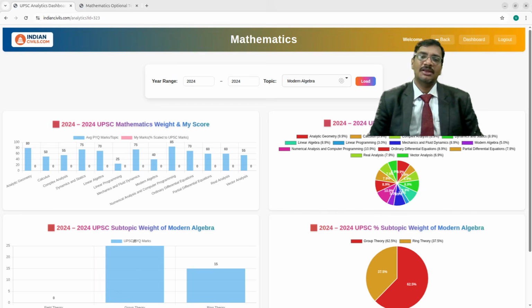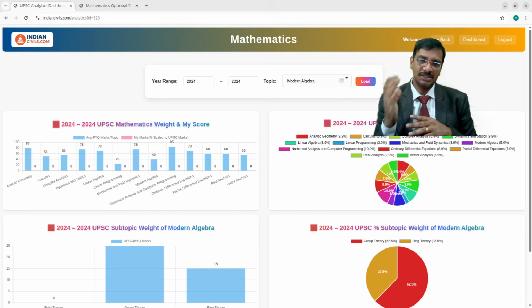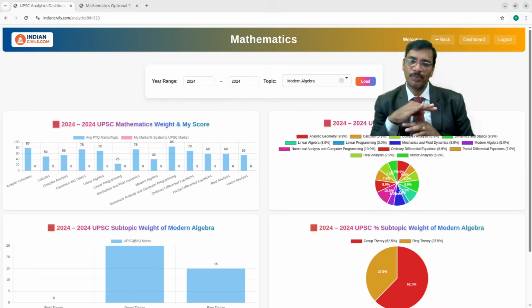So mainly the problem behind that is the syllabus of mathematics, which includes master's level of mathematics, and that too covering topics from multiple areas. There are certain topics that come purely from the mathematics background, certain topics that come from engineering mathematics, and certain topics that are specifically physics related, like statics, dynamics, mechanics and fluid dynamics, right? These are all the topics which comprehensively cover the entire mathematics optional.